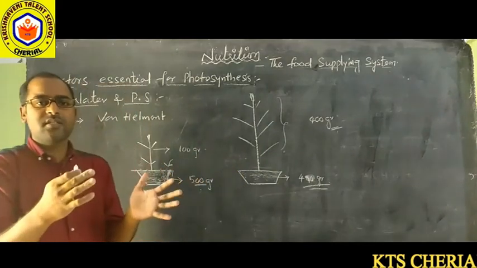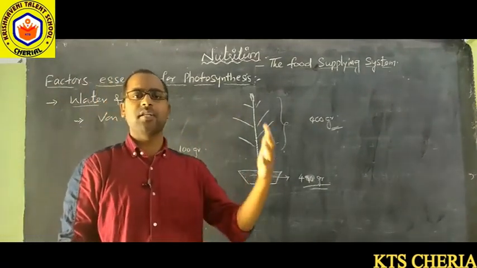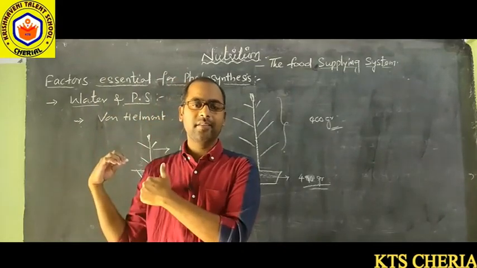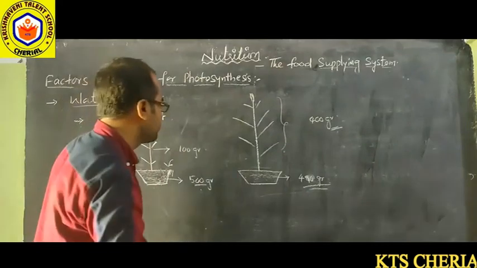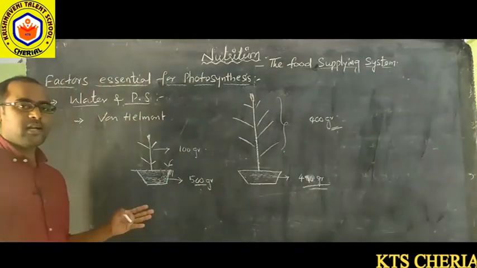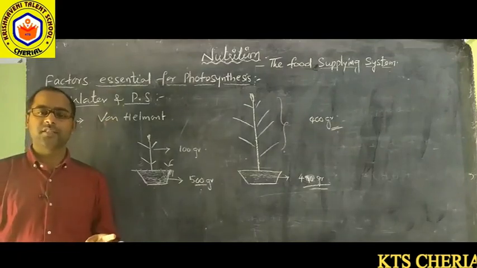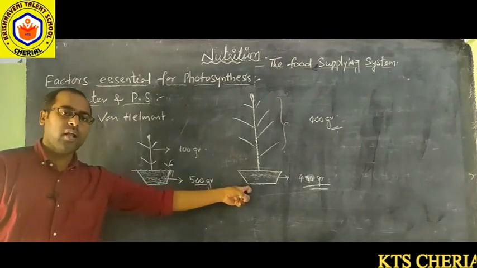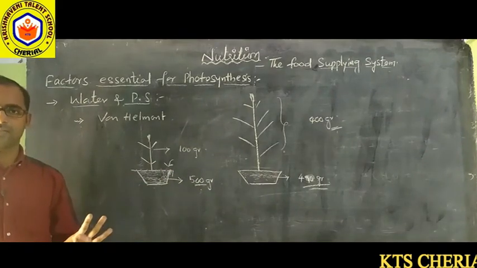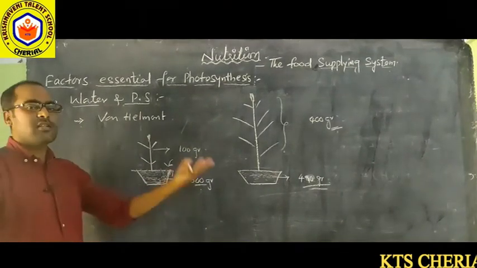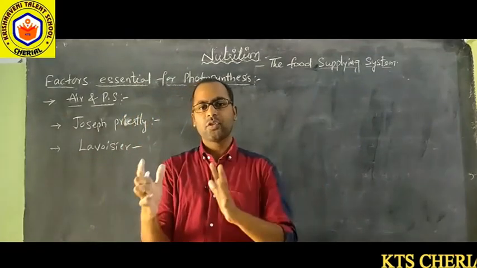So the first relation between water and photosynthesis was established by Van Helmont through this activity, right? So with this we can say that the plants are getting their nutrients not only from the soil but also from other factors, right? So what are those other factors? Water. Next, the relation between air and photosynthesis.